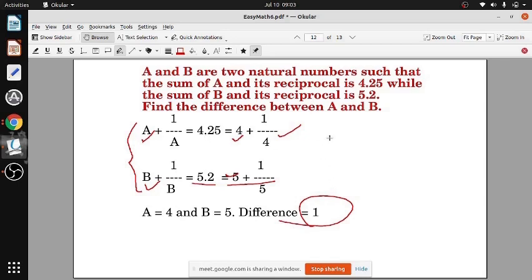You break this 4.25 as 4 1 by 4. 4 1 by 4 means 4 plus 1 by 4 आ गया. 4 is a number and 1 by 4 is a reciprocal. 4 by 4 माने 4 by 1. So 4 by 1 का 1 by 4. And 5.2 माने 5 1 by 5. So 5 plus 1 by 5 आ गया. 5 का reciprocal. So B is 5 and 1 by B is 1 by 5. काम खत्म. So the difference is 1. ठीक है? कृतिका, okay बेटी? Yes, sir.